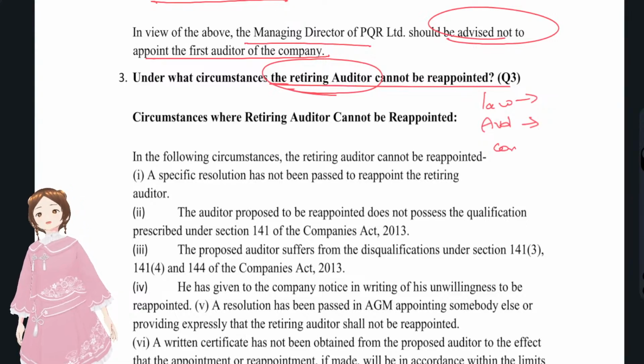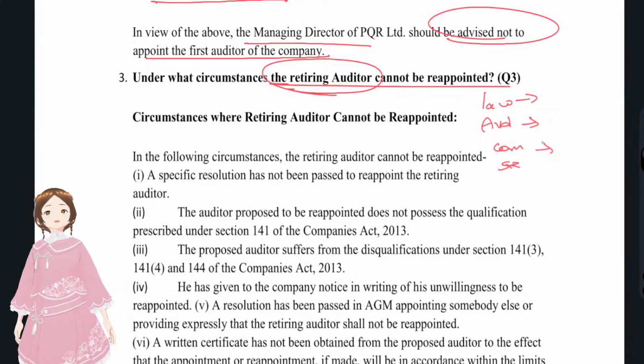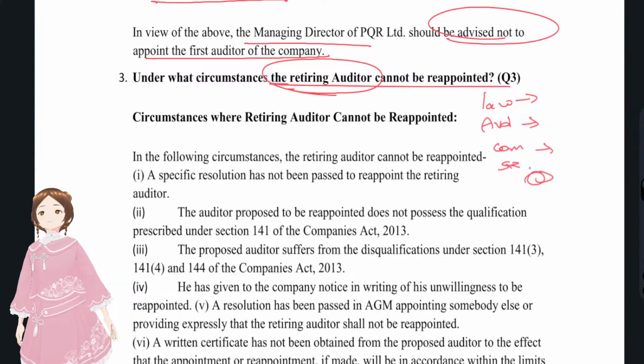Third, the company's unwillingness: a resolution has been passed in the AGM that this retiring auditor will not be reappointed, or that some other auditor will be appointed. We'll see all these 3.